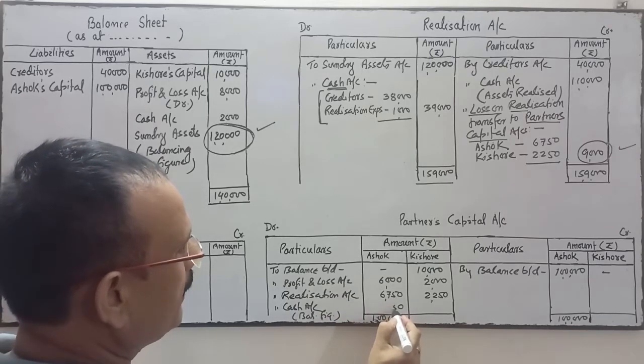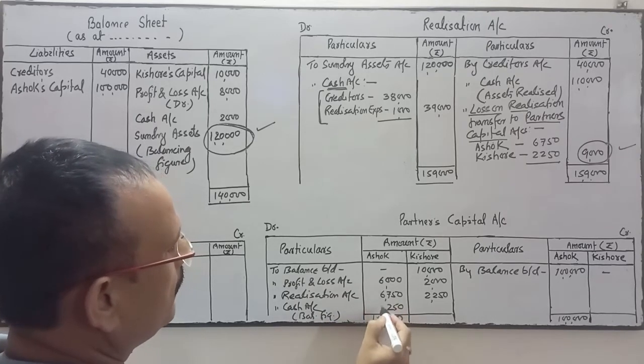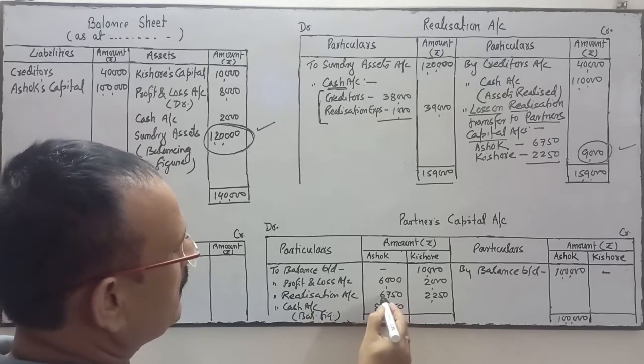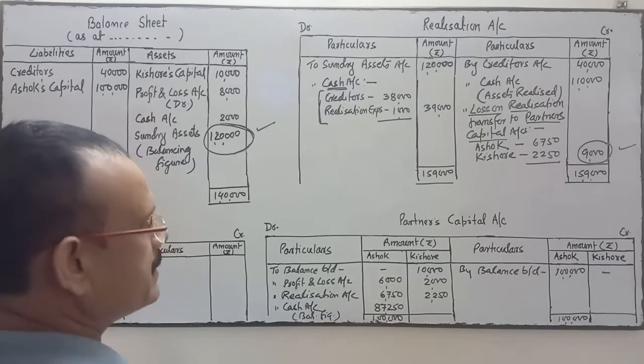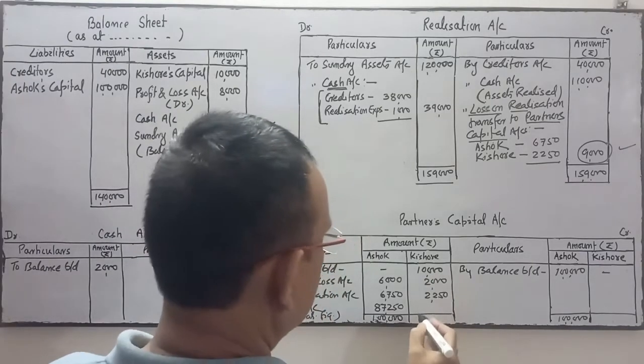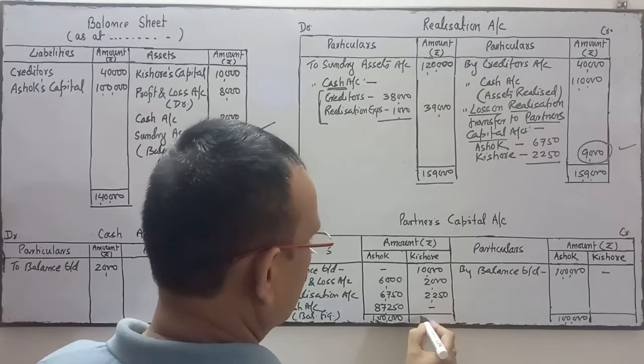So 87,250. Kishore is this side total is more